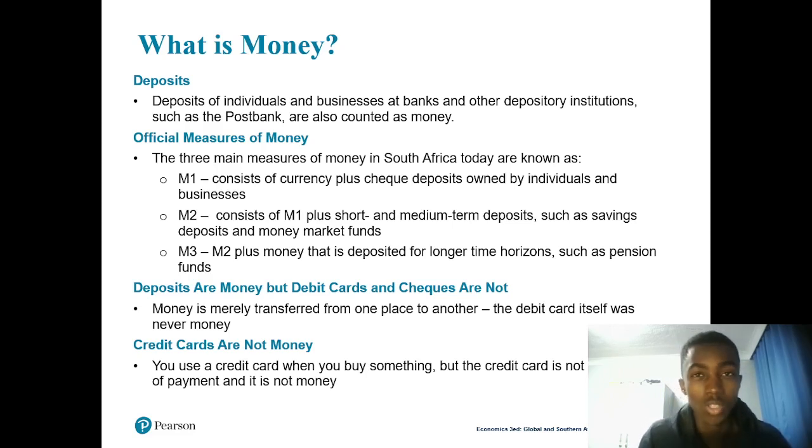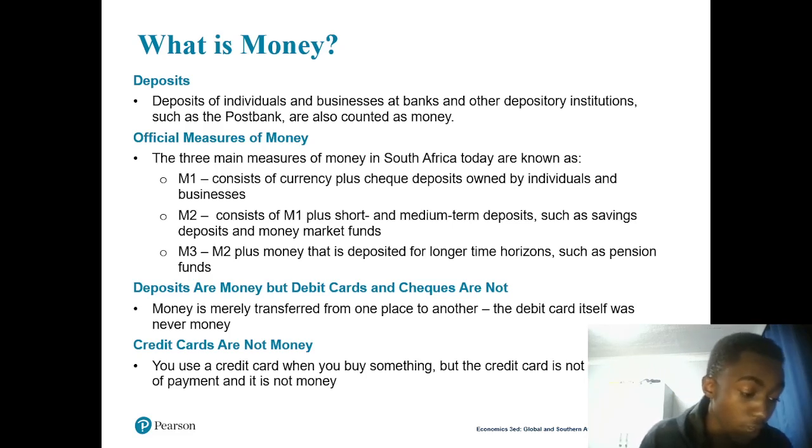So M1 consists of money, because it is currency, notes, as we already mentioned. Deposits by individuals and firms are money. Anything that includes individuals and firms is money, but if it was deposited by the government or by the bank, it wouldn't be money.